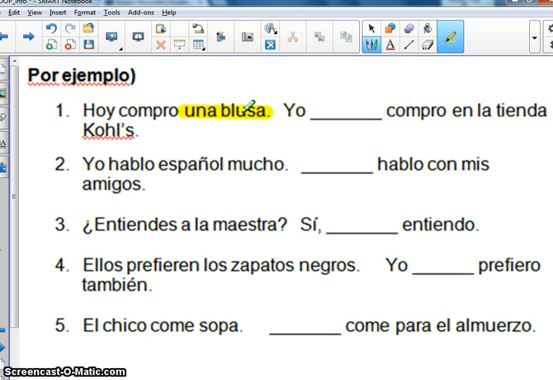Is it going to be me, te? Is it going to be nos? Is it going to be lo, la, los, or las? Una blusa. It's feminine and it's singular. So your answer should be la. Yo la compro en la tienda. So that was number one.